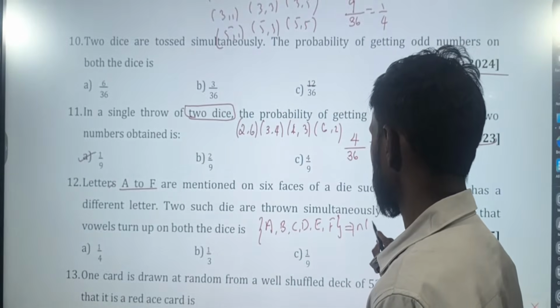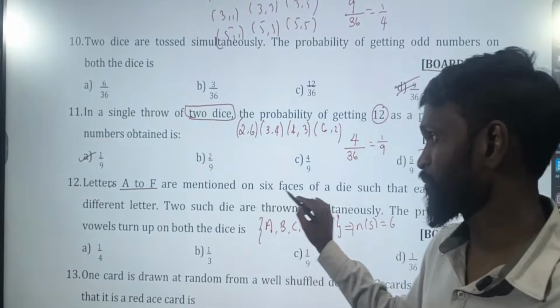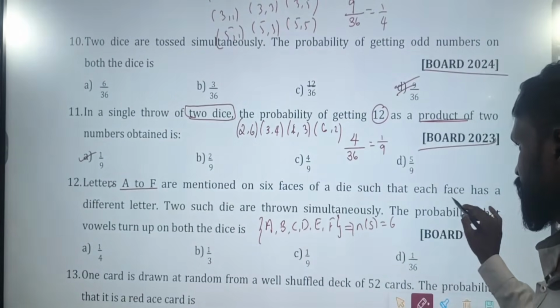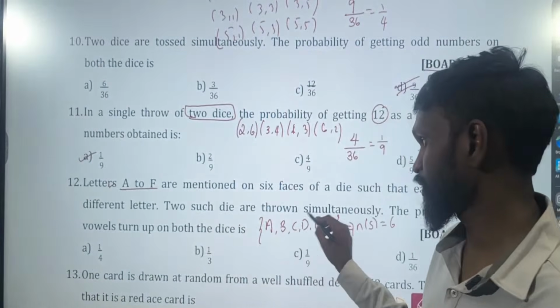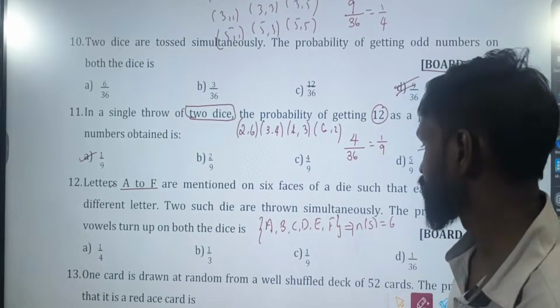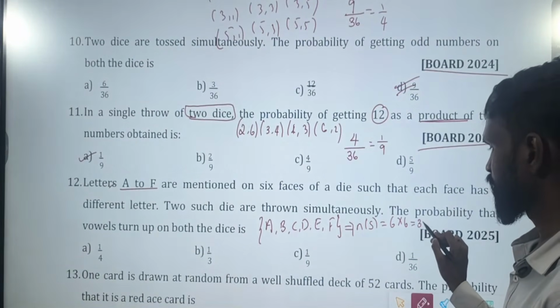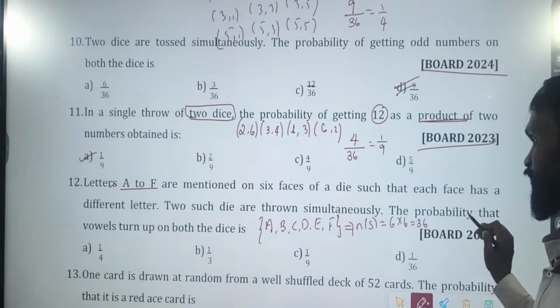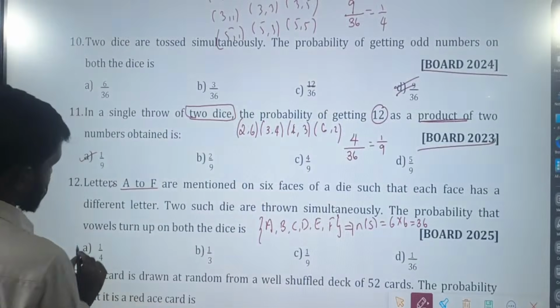Okay, n of S is equal to 6. Letters A to F are marked on 6 faces of a die such that each face has a different letter. 2 such dice are thrown simultaneously. How many dice? 2 such dice. Therefore, 6 into 6, 36. The probability that vowels turn up on both the dice.